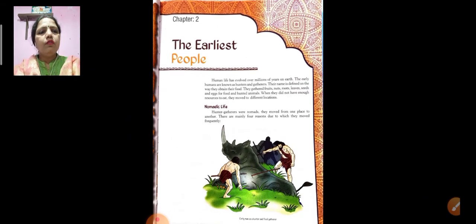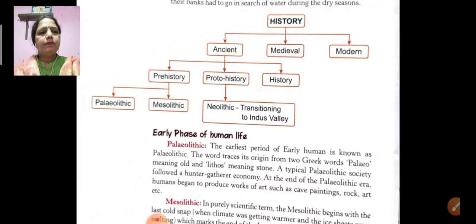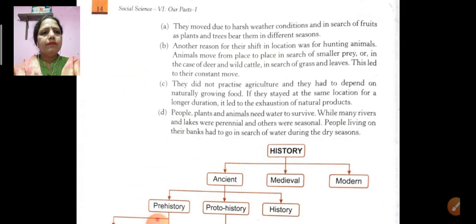So now turn your page. Here you can see the number 1. They moved due to harsh weather conditions and in search of fruits, as plants and trees bear them in different seasons. Number 2, another reason for their shift of location was hunting animals.